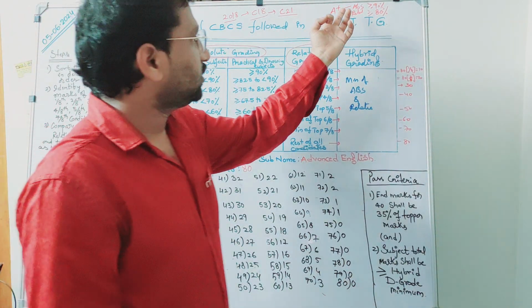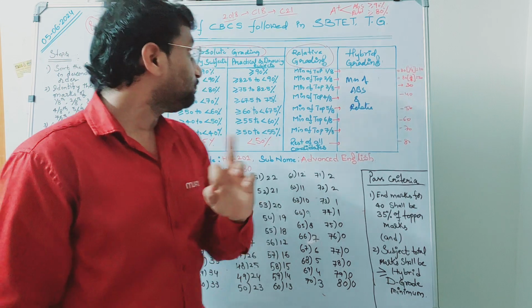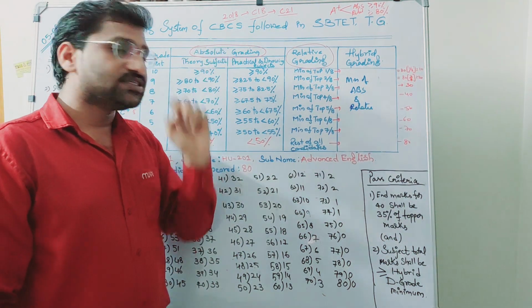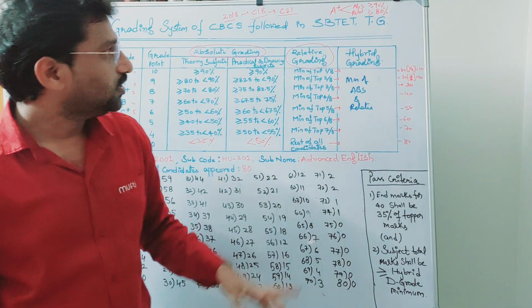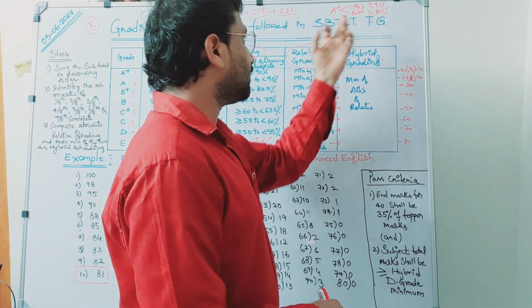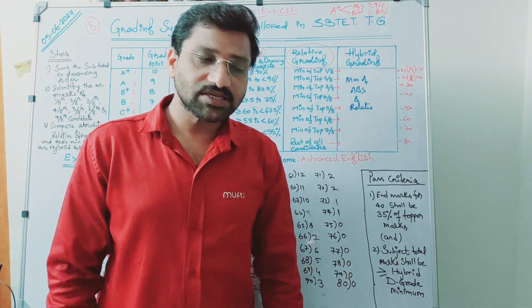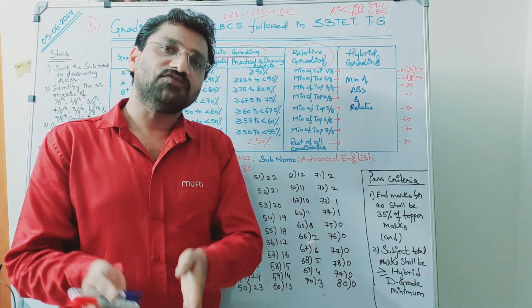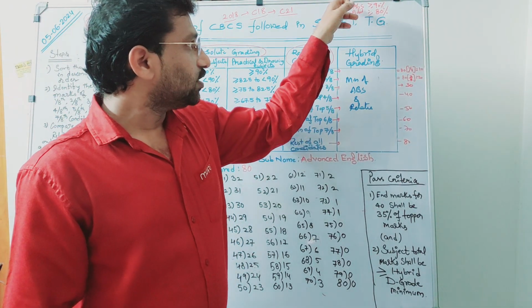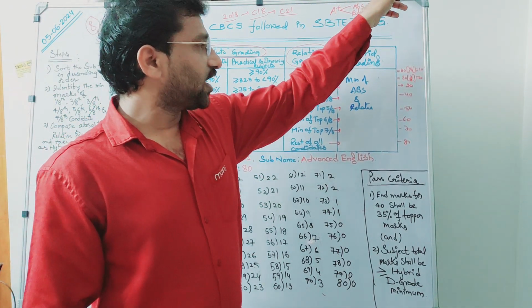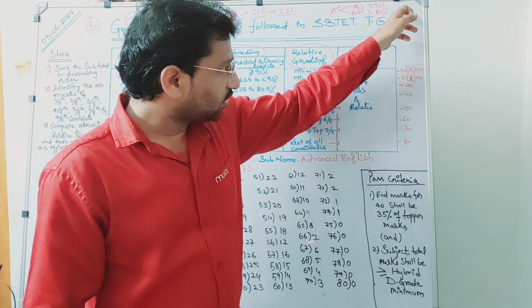Let us take the first case. Suppose you want to assign A plus grade. In case of absolute grading system, the candidate must secure greater than or equal to 90 marks out of 100. For example, think that in case of relative grading system, you got greater than or equal to 80. That means if the candidate secures greater than or equal to 80 marks out of 100, you can assign A plus. Now if you compare, A plus is assigned if the candidate secures 90 or more in case of absolute, and here it is greater than or equal to 80 in case of relative.